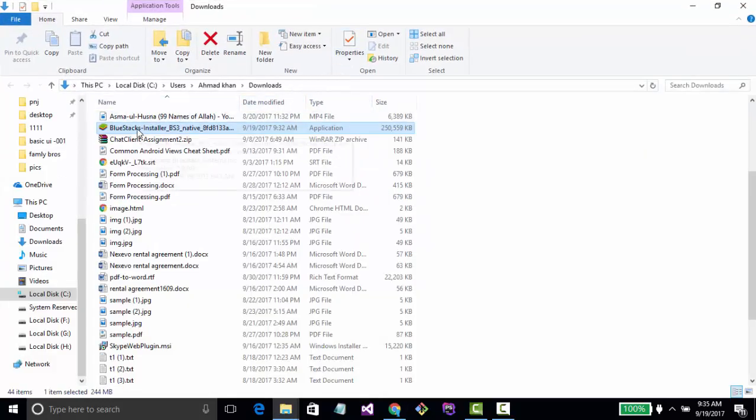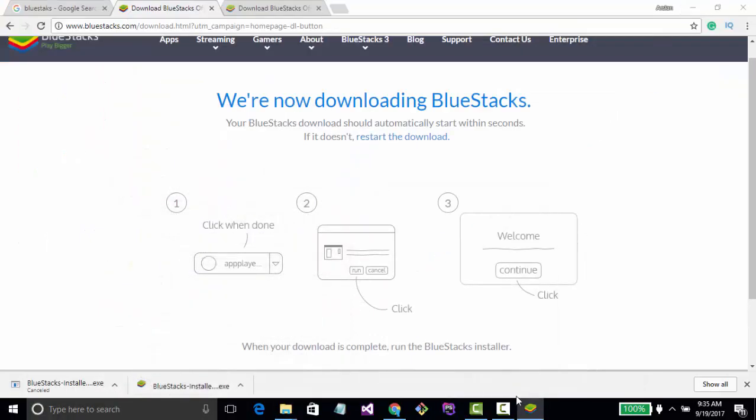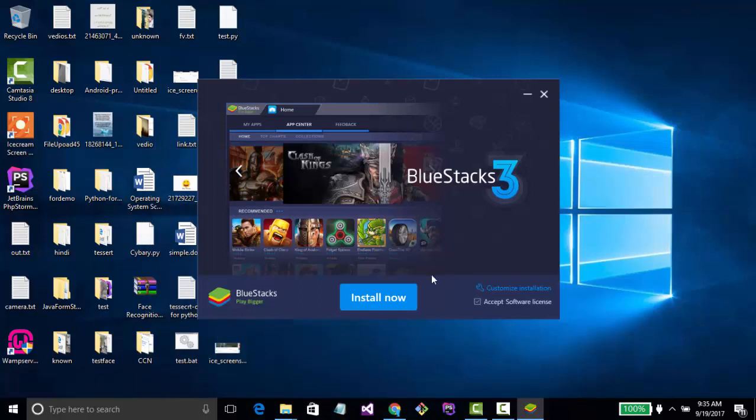Now double click on it, so it executes the run file. It takes a little time. Click on Yes. Now click on Install now.